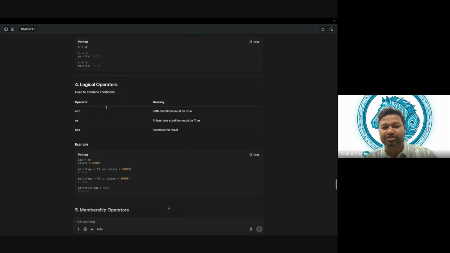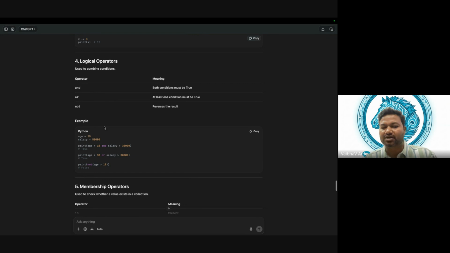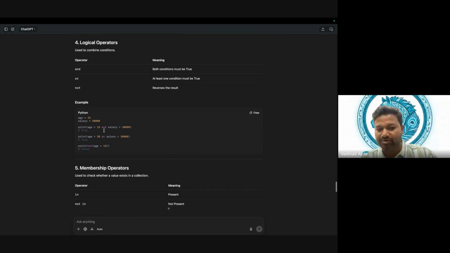Let's move ahead. Logical operators. We have and, or, not. Even this, I am sure, with your programming background, it will be very clear for you. So what is the meaning of and? When and is true, if both the sides are true, then it is true. When or is true, either of them is true, then it is true. And not is nothing but to reverse it. So that is logical operator.